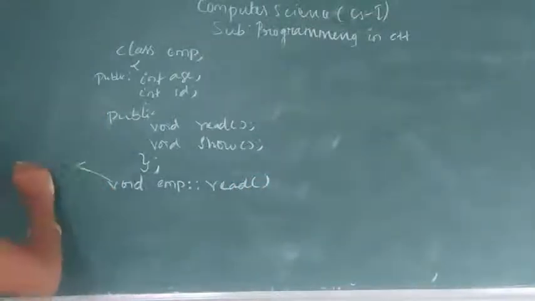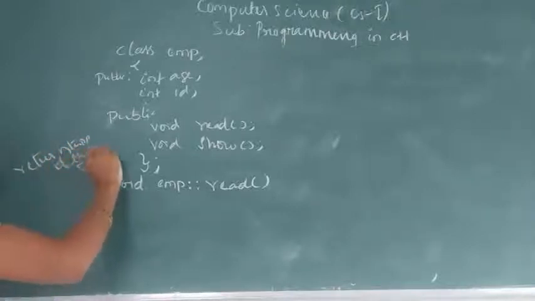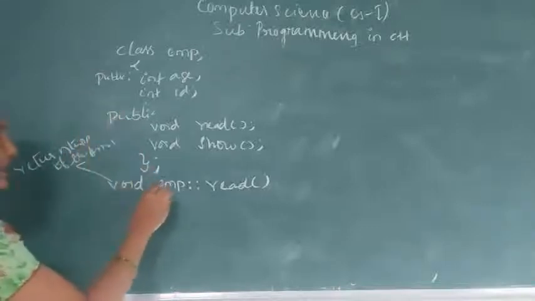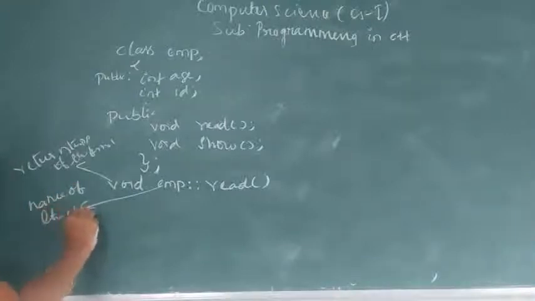It is called the return type of the function. A return type: what type of result you are getting from the function? That is the return type of the function. And it is called as the name of the class. Why are we giving the name of the class?